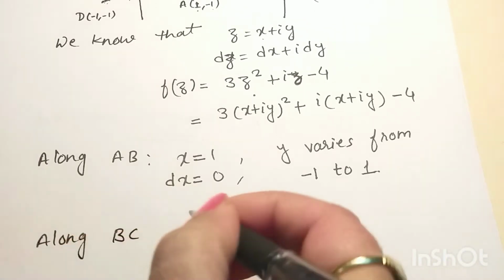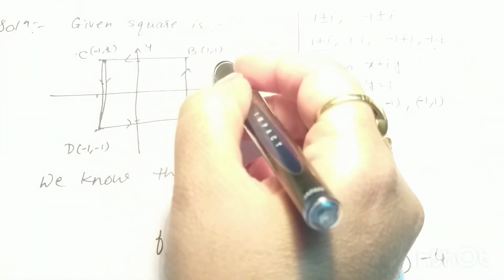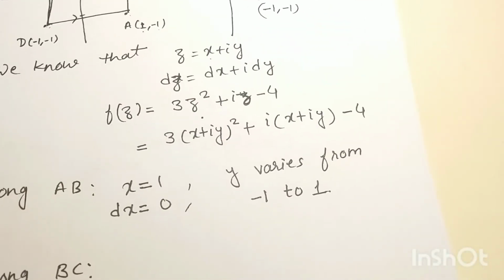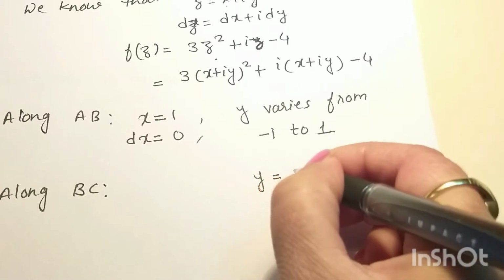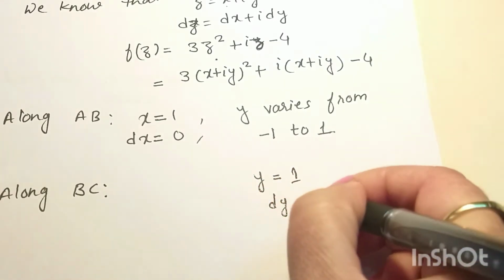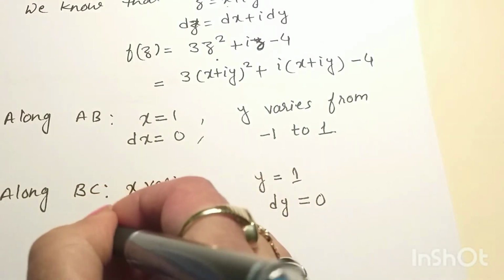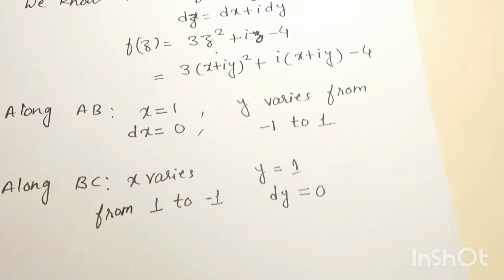Along BC, here you can see along BC the value of y is fixed and x is varying from 1 to -1. Okay, you can see here, y is fixed, which is 1, and x is varying from 1 to -1. So along BC y is fixed, which is 1, so obviously dy will be 0, and x varies from 1 to -1.